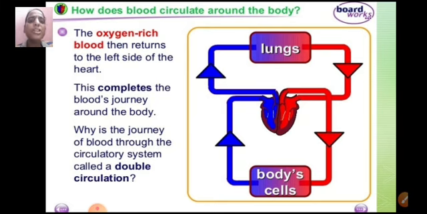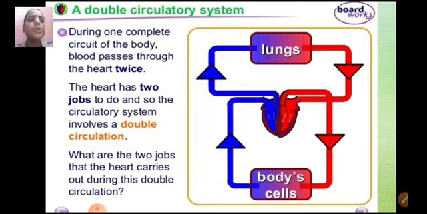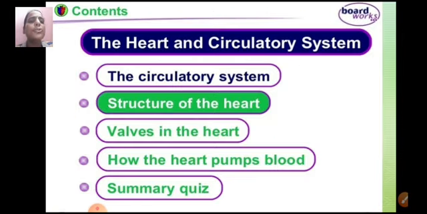Why is the journey of blood through the circulatory system called a double circulation? It is known as double circulation because you can see that the heart receives blood twice. So such a journey is known as double circulation.